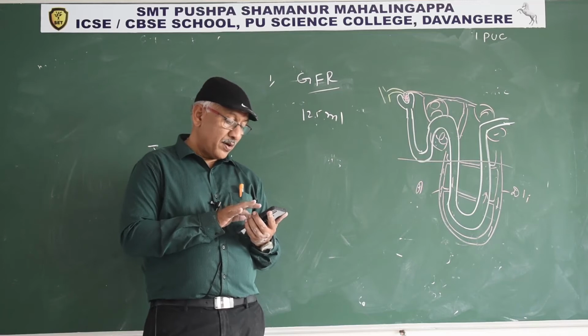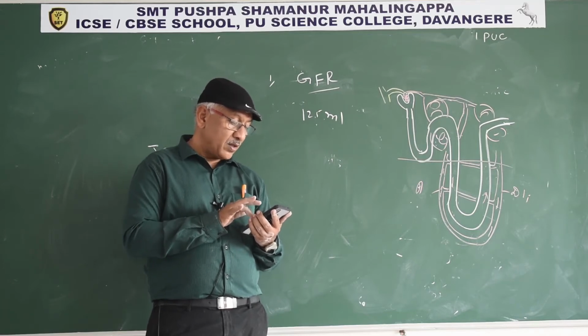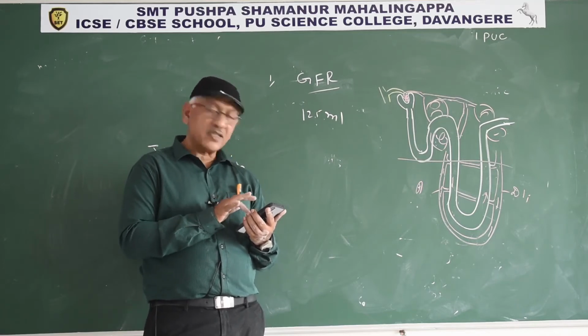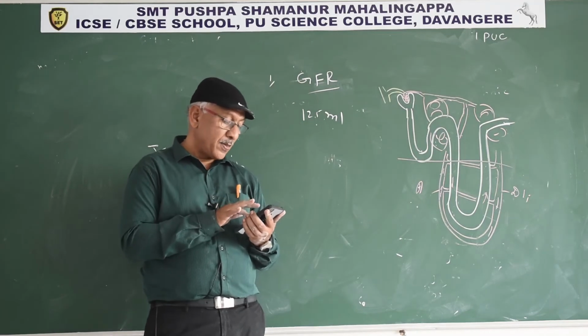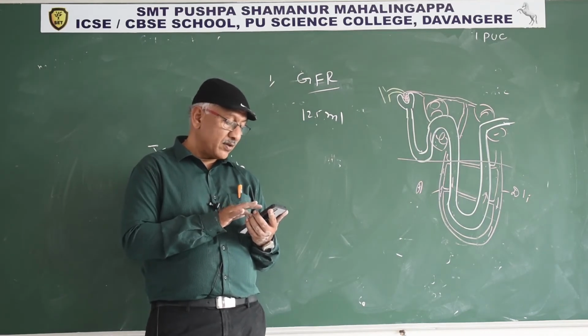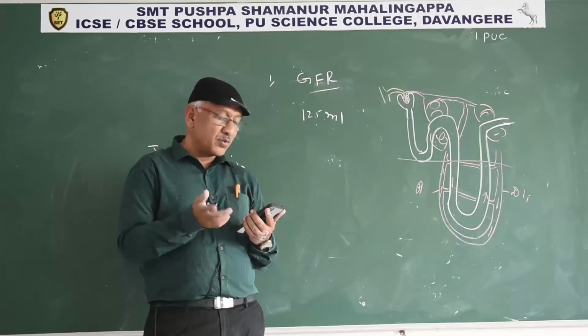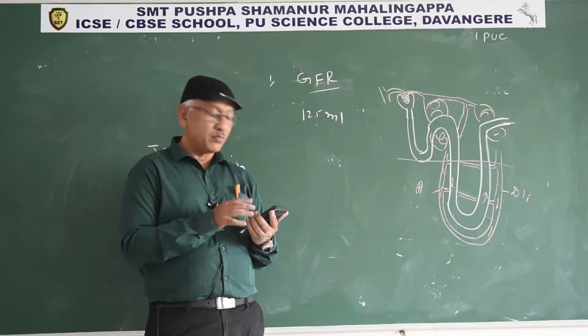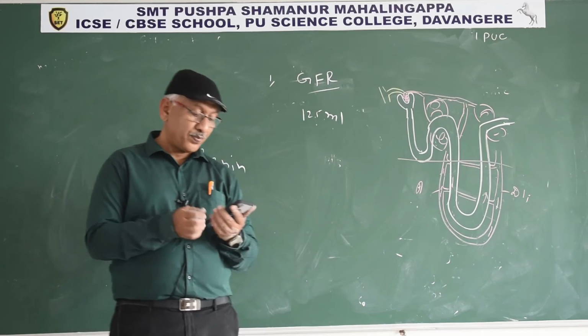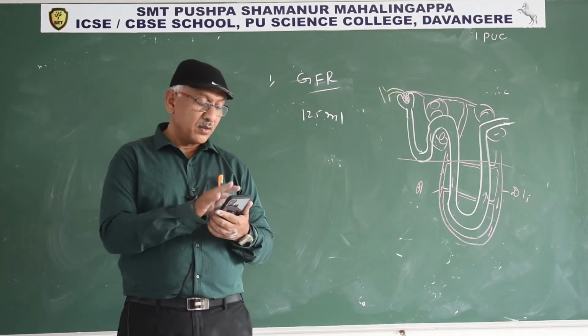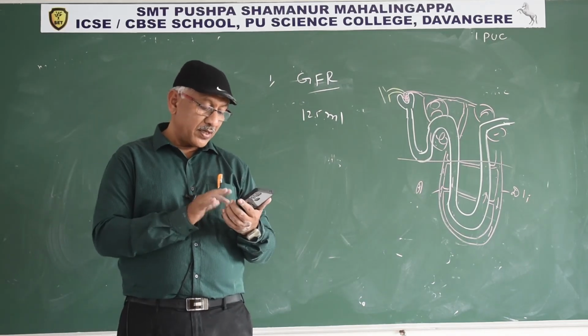Next one. Dialysis fluid contains all the constituents as in the plasma except urea and uric acid. A healthy adult human excretes on an average 25 to 30 grams of urea per day. So with this I complete excretory products and their elimination.